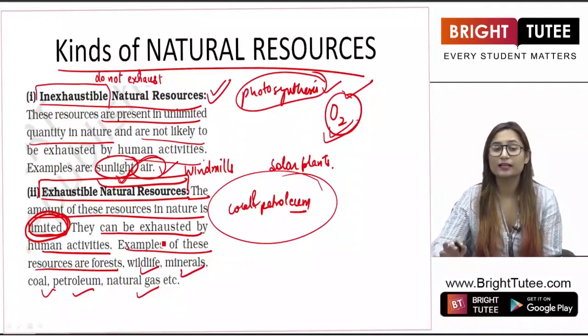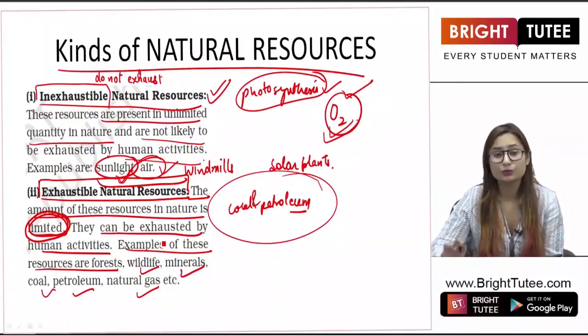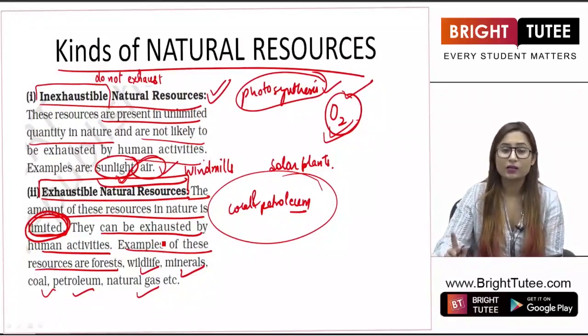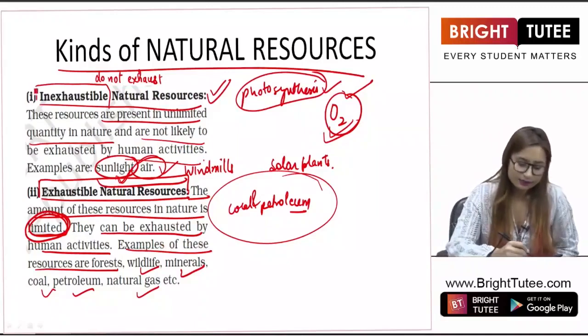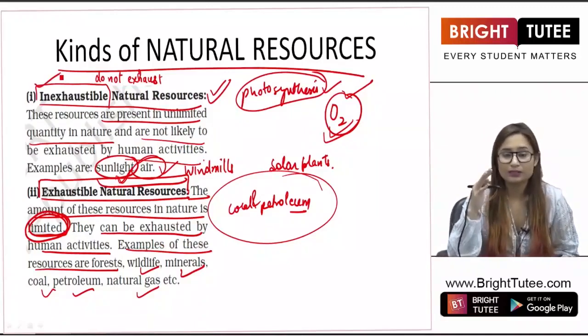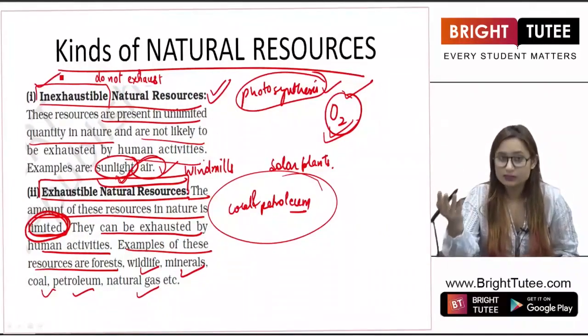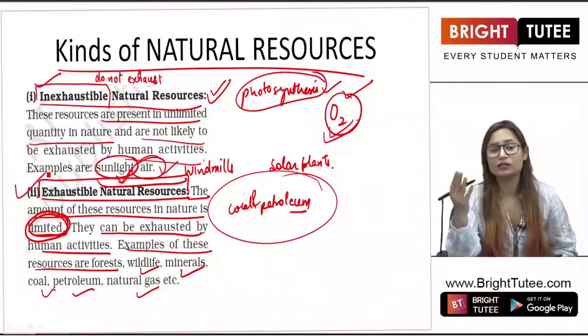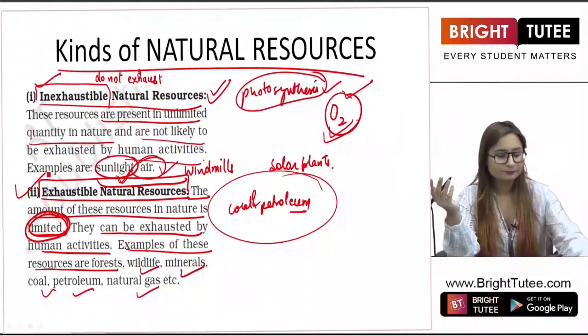We have to take care about the rate at which we are using these resources, because they will exhaust. They are not inexhaustible. They are not present in abundance. We have to take care, right? So there are two kinds. First one is inexhaustible, which will not exhaust with time, while exhaustible resources are those resources which will exhaust if we keep on using them, right?